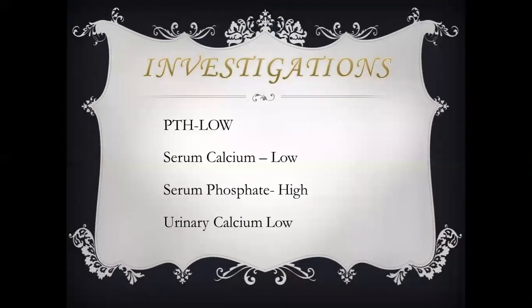Now, after suspecting hypoparathyroidism, you go for confirmation. What is really the hypoparathyroidism and what is the reason? So you go for the PTH level. This is a very specific test that definitely will be low. Now serum calcium definitely will be low, and serum phosphorus will be high. Urinary calcium will be low.